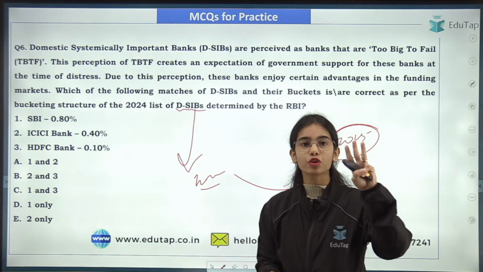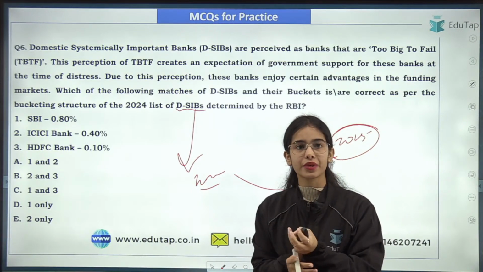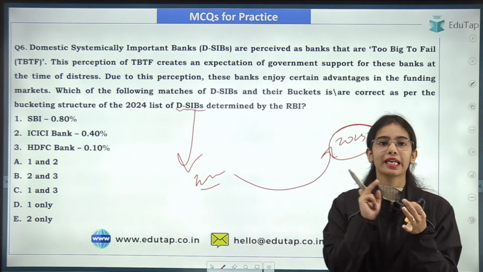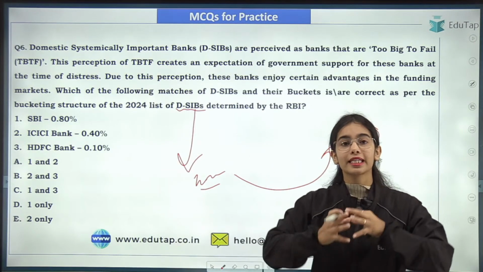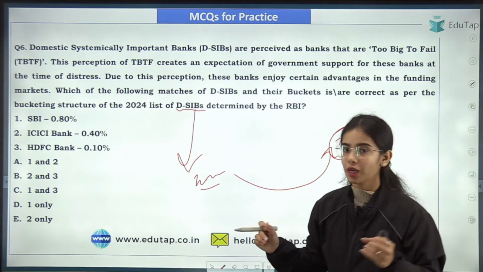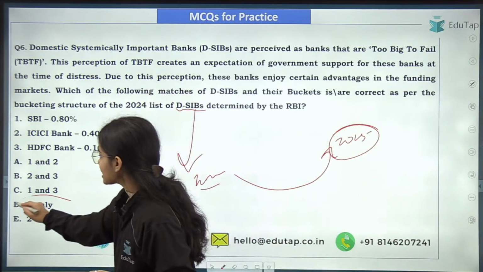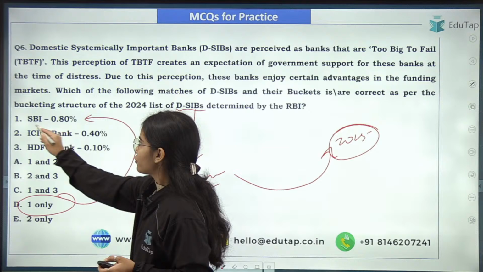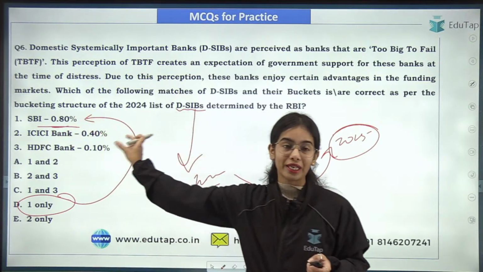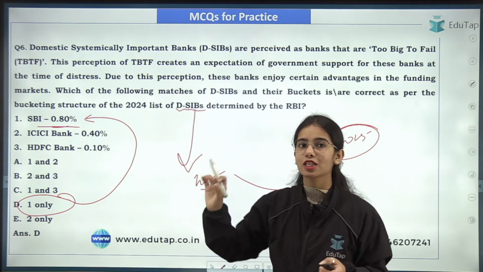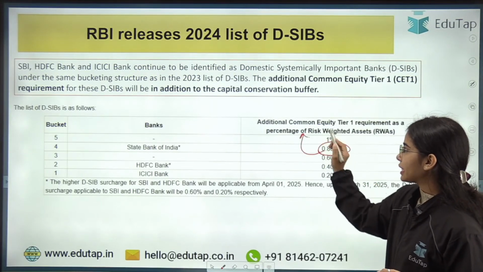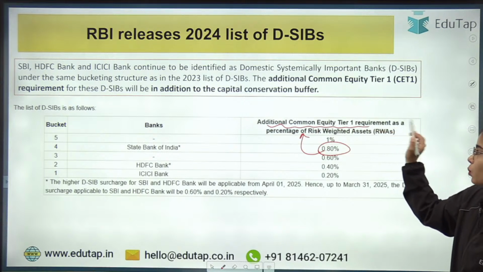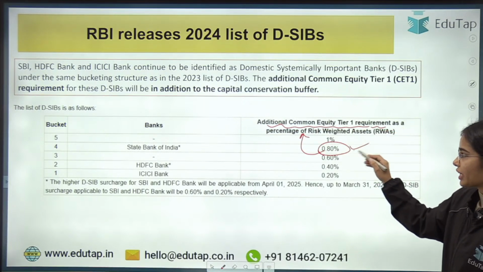There are three domestic systemically important banks in our country, that is SBI, HDFC Bank and ICICI Bank. These are the too big to fail banks. Only one is correct, that is only the first point is correct, because SBI has to maintain the additional common equity tier 1 requirement of 0.80%.